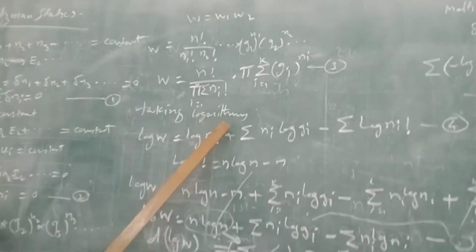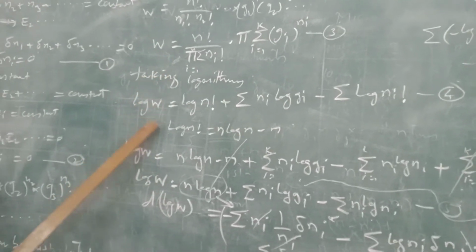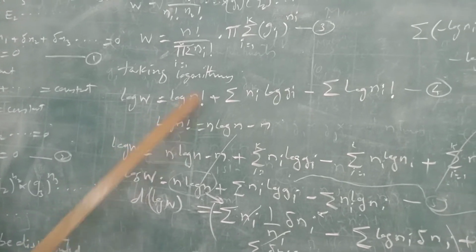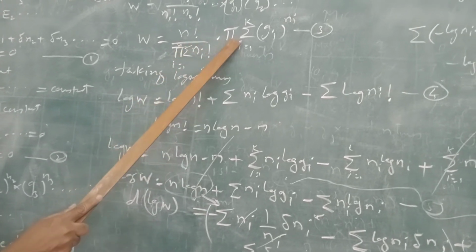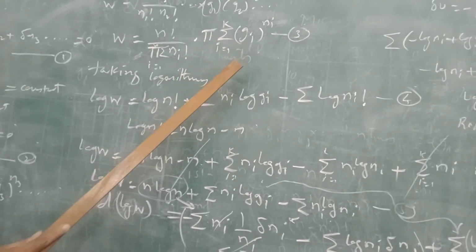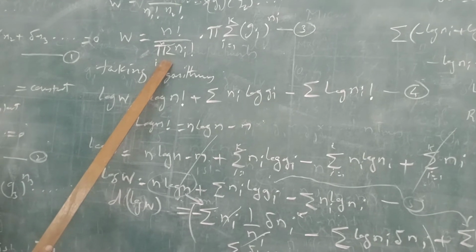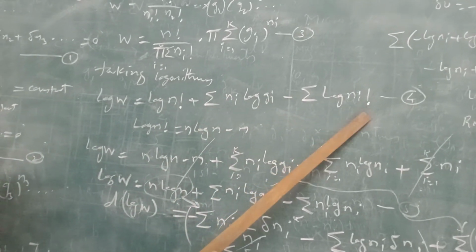Now taking the logarithm of this equation, the natural log of W is equal to log of N factorial plus the summation of Ni log Gi minus the summation of log of Ni factorial.